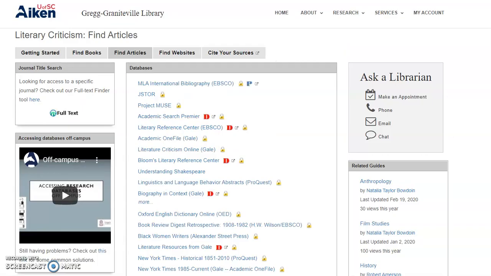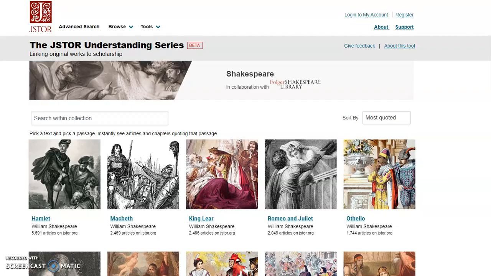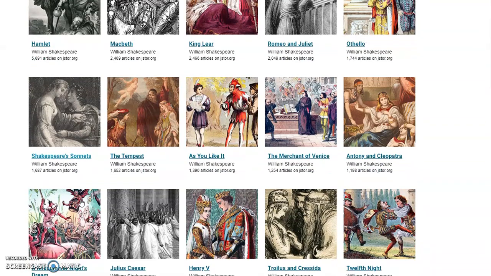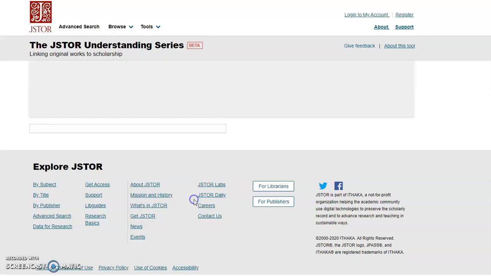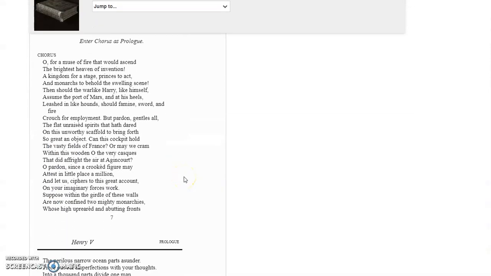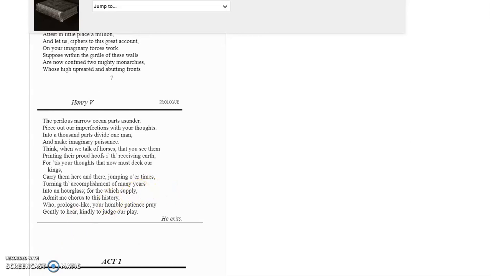Now, the final database I wanted to show you is another literary criticism database, and it's called Understanding Shakespeare. So Understanding Shakespeare is an experimental database made possible through JSTOR, where you can go through and explore a primary source. And so we have here Henry V. And so what it's going to do is it's going to bring back the full text, the primary text, the original work, and then it's going to show me related journal articles throughout.